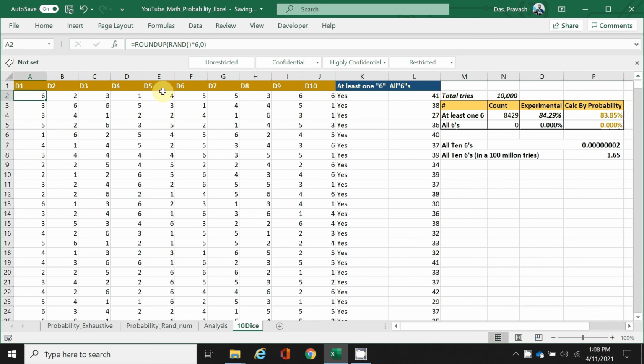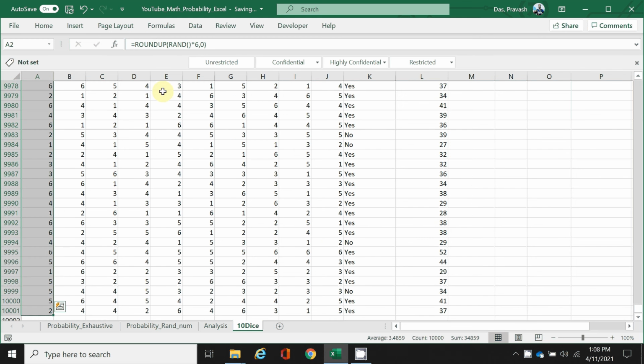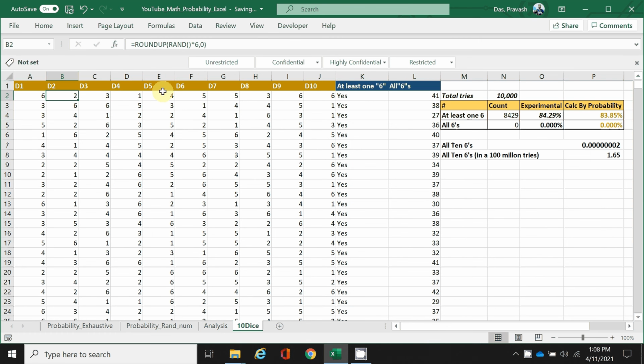I've used this formula for 10,000 rows and 10 columns, so that means there are 100,000 cells that use this function to generate a random number. I'm using a nested if to see if there is at least one 6, then give me a yes.